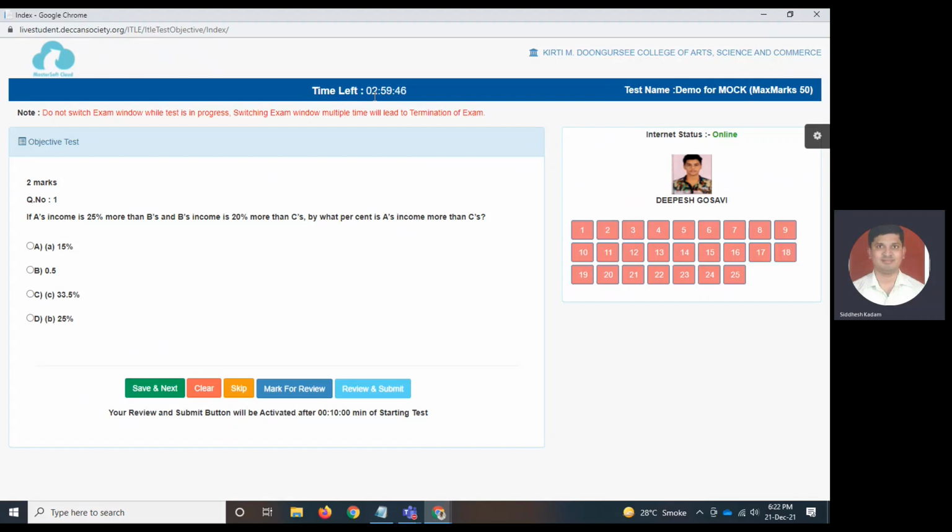Here it will show you the time left. Usually you will get 1 hour. Just for demo purposes, I have kept here 2 hours 59 minutes, but the counter you can see it here.